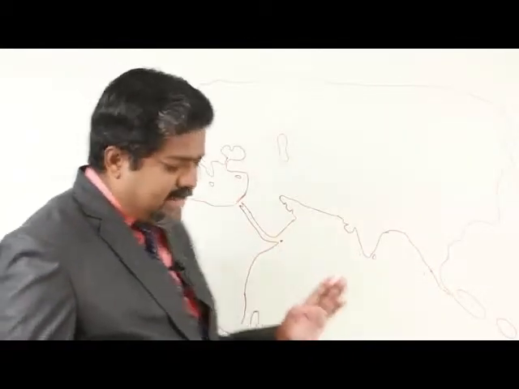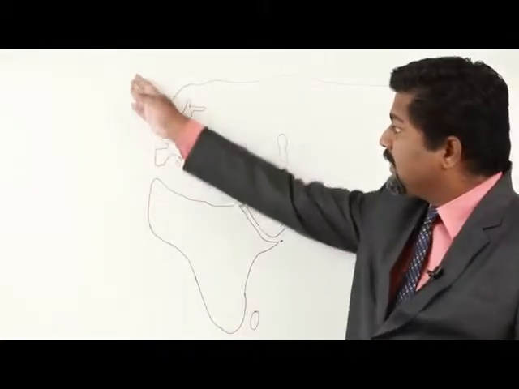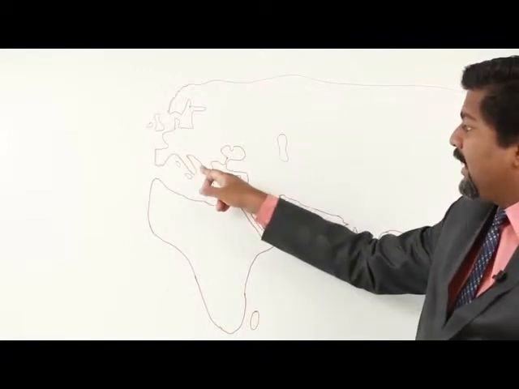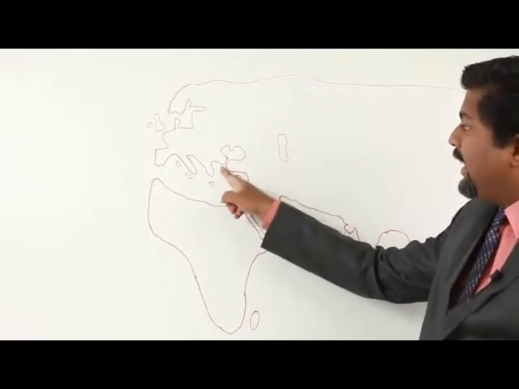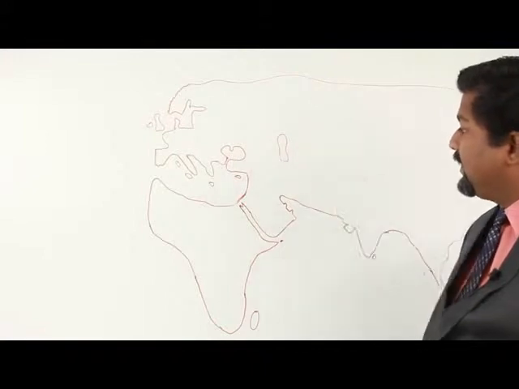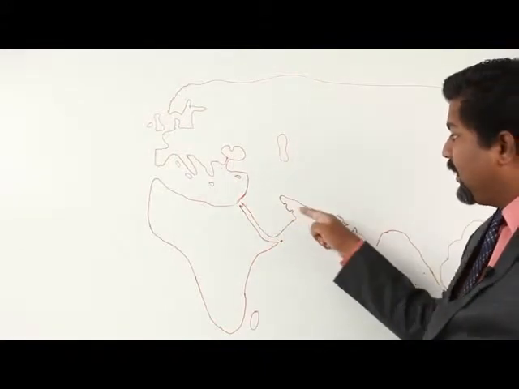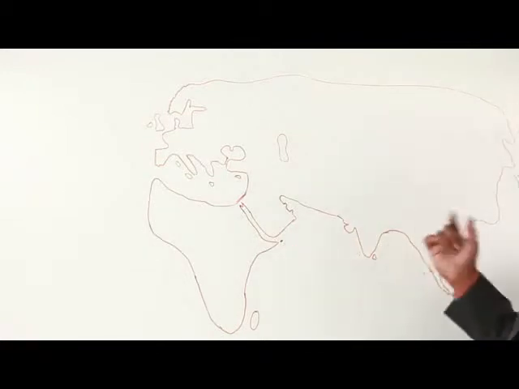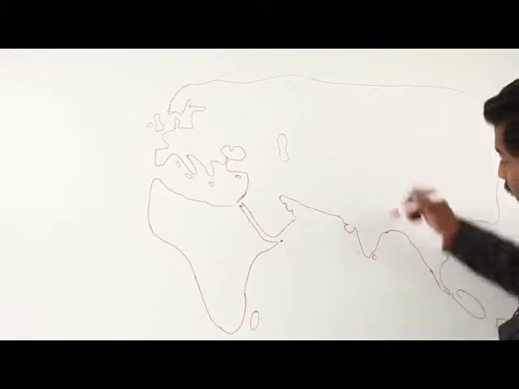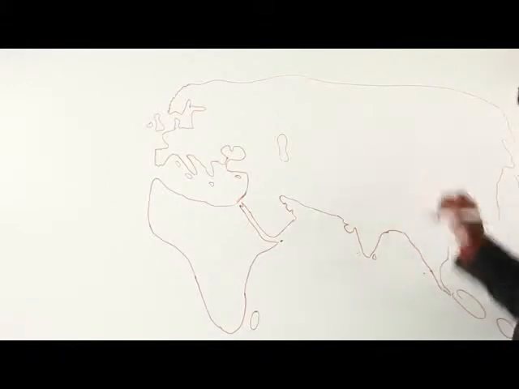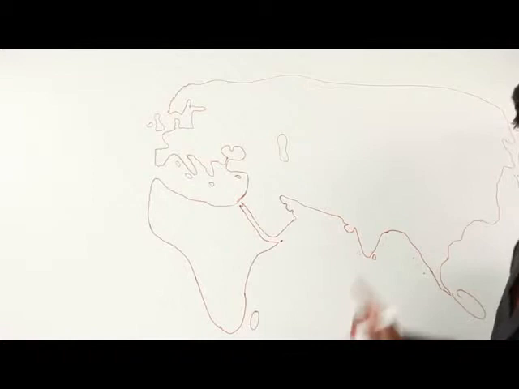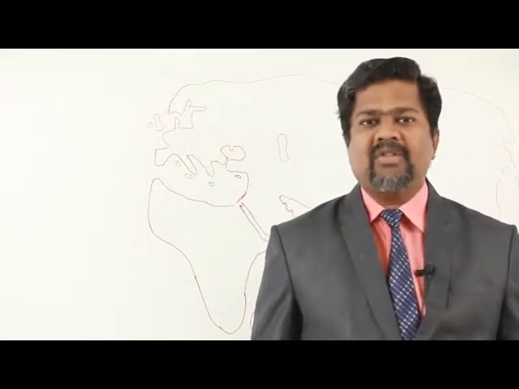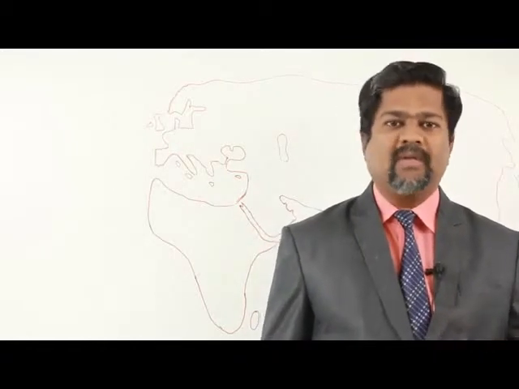So I am revising again whatever we are discussing about geographical features. This is Atlantic Ocean. Then we discuss this is Mediterranean Sea. Here we are getting Ionian Sea. Here we are getting Adriatic Sea, Black Sea, Caspian Sea, then Red Sea, Gulf of Persia, Arabian Sea, then Bay of Bengal. Now, here also you may observe the portion is going inside. This is called as Gulf of Khambat. Actually, the name of this is Khambat, but in English we are pronouncing as Cambay. So, Gulf of Cambay or Gulf of Khambat.